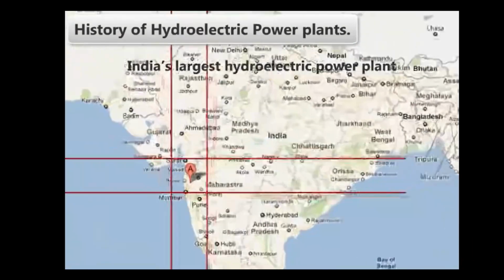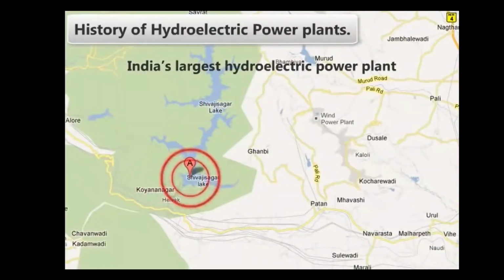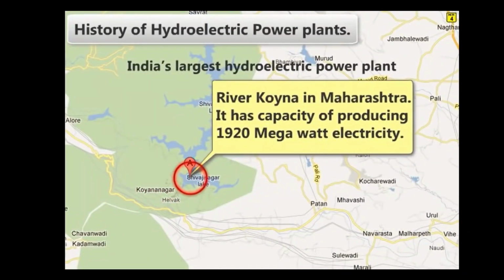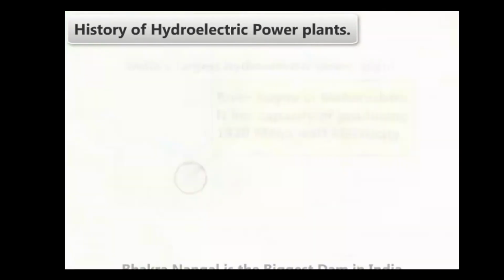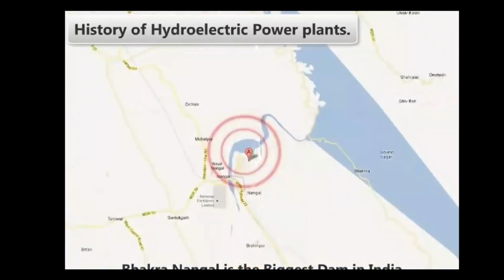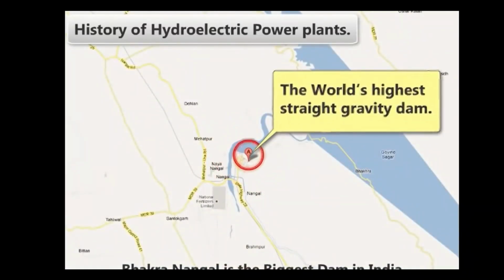India's largest hydroelectric power plant is located across River Koyna in Maharashtra. It has the capacity of producing 1920 megawatt electricity. Bakra Nangal is the biggest dam in India, as well as the world's highest straight gravity dam.